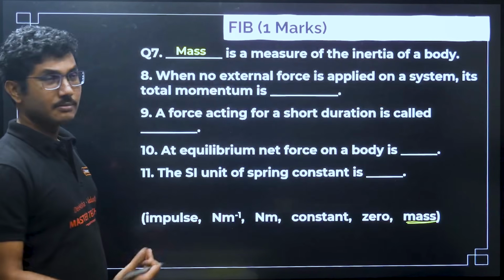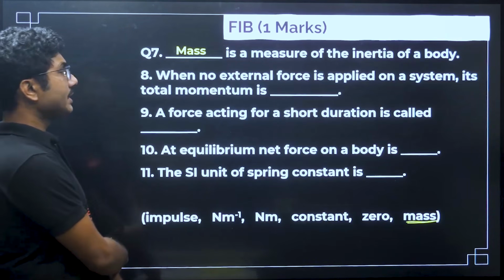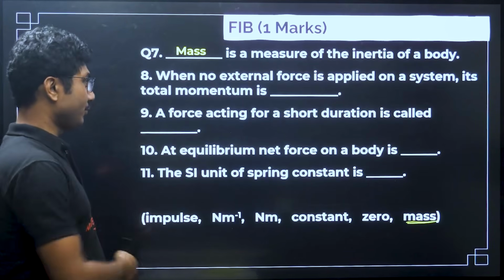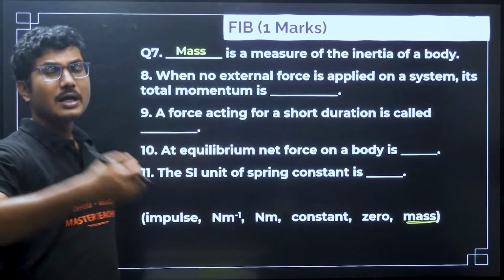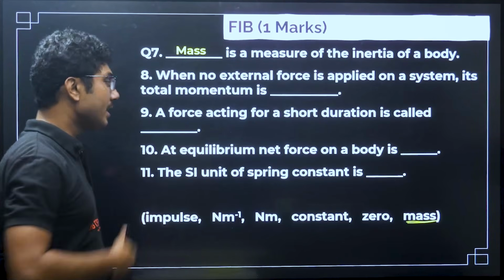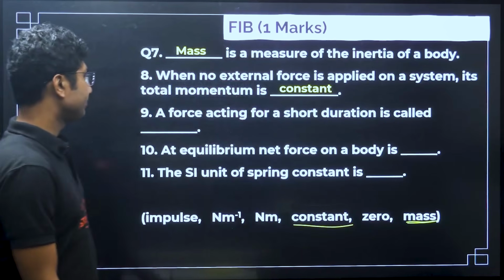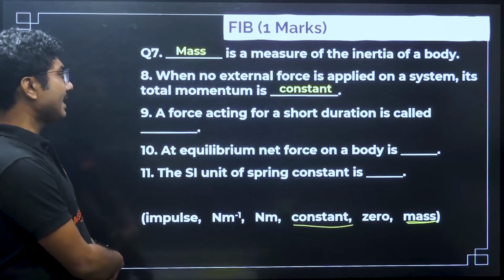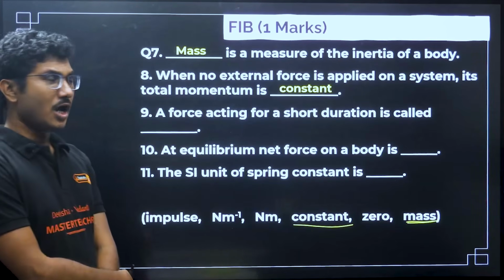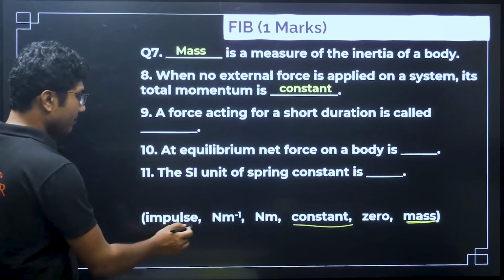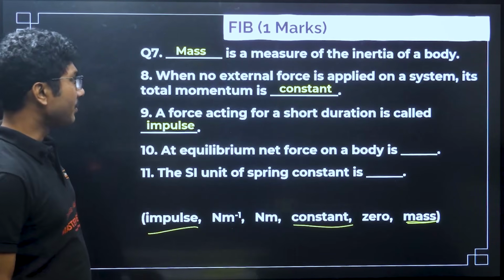When no external force is applied on a system, its total momentum is constant; it is conserved. A force acting for a short duration is called impulse.